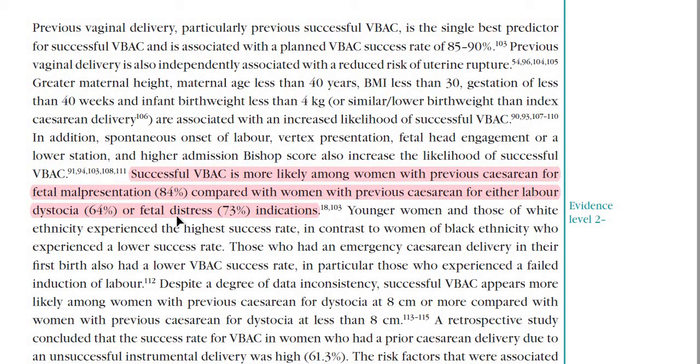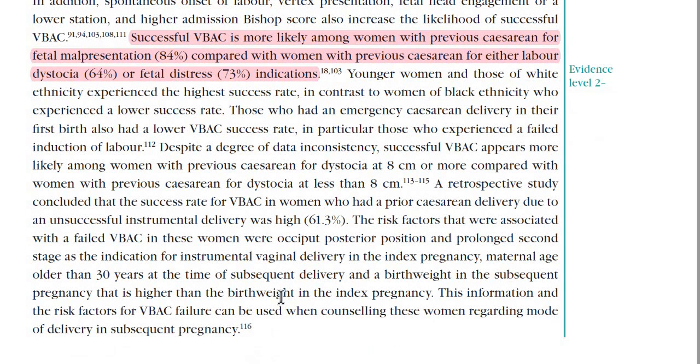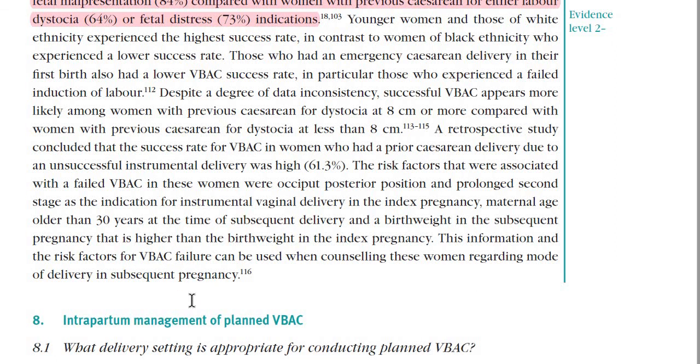Okay, if the previous section was done due to fetal distress, then the chance of successful VBAC is 73%. That is one thing. And then there was another figure: if all the factors, like cervical dystocia, were there, and then fetal distress was there, and now it is a male baby, then the chance of successful VBAC is going to be just like 40%. Because the chance will decrease tremendously.